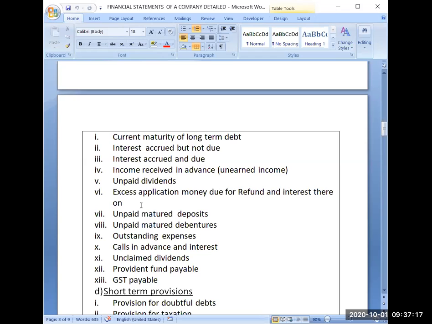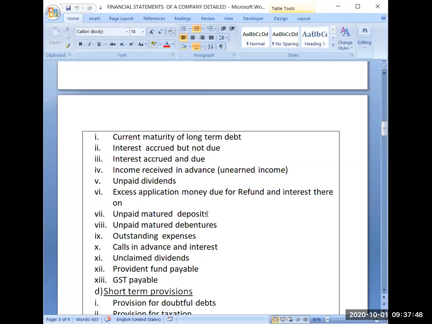If you are not giving any shares to that applicant, or if you are giving less number of shares and you have adjusted the amount for allotment also, but even then some excess is there, so that is called excess application money due for refund. This has already been discussed in shares. That's why I was saying that if you have learned shares or debentures properly, then only you will be able to complete the third book, because a lot of concepts will be discussed over there.